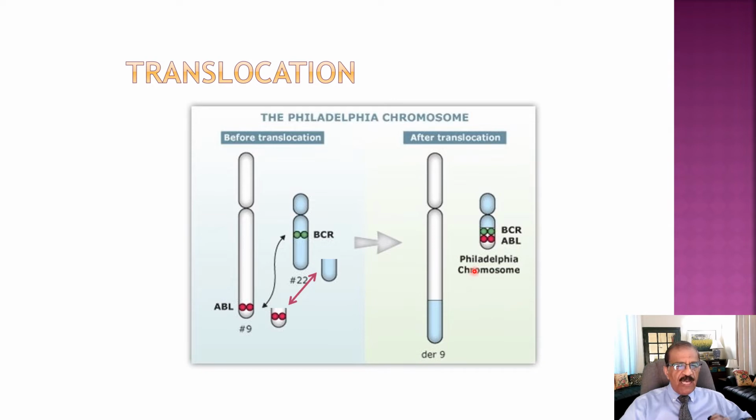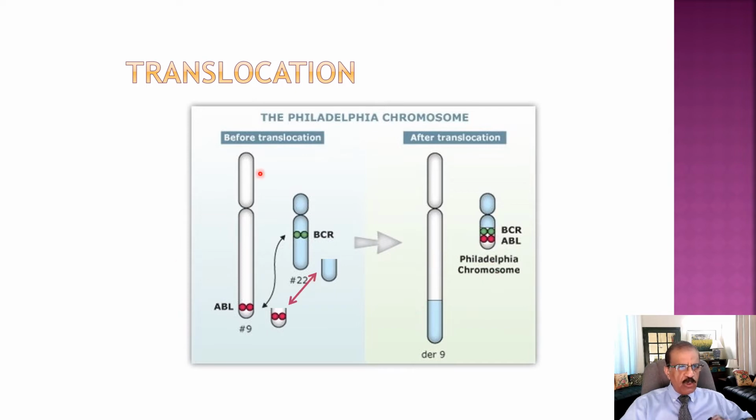At that time the scientists did not know the mechanism behind it. All they found was that in patients with CML, chromosome number 9 is different from the normal chromosome 9, so they called it the Philadelphia chromosome. About 85% of patients with chronic myeloid leukemia were found to have this Philadelphia chromosome. Later on, the exact reason and pathogenesis of the Philadelphia chromosome was found.